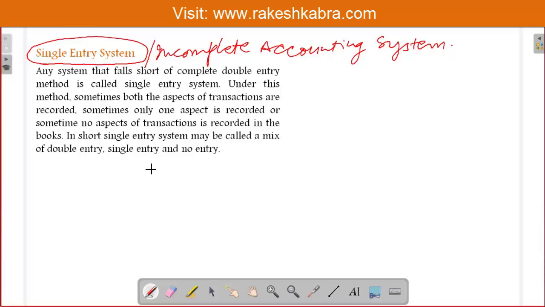Now see, if we maintain our records under the single entry system, or you can say the incomplete accounting system, then what will happen? Our records will become incomplete.